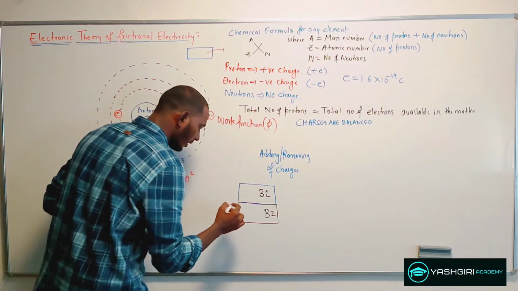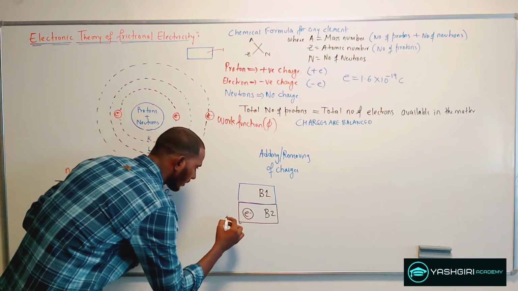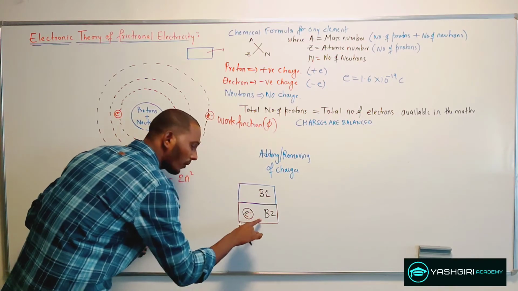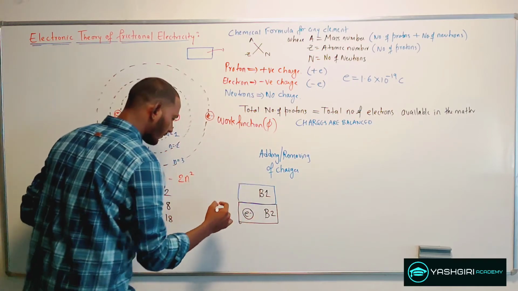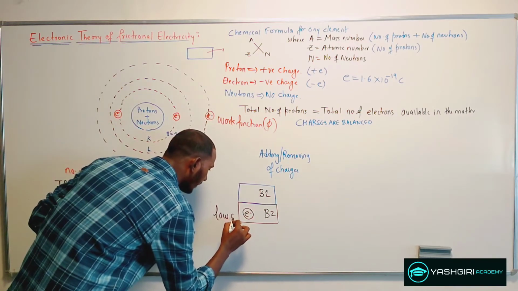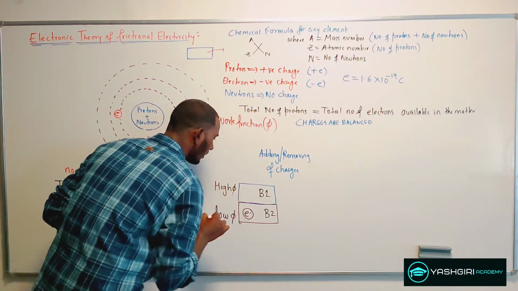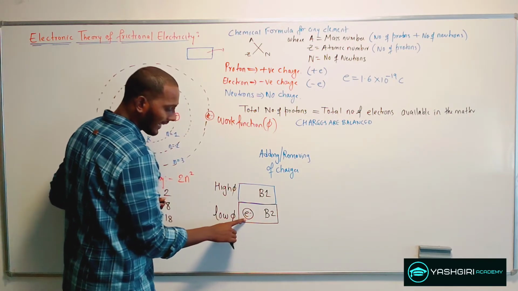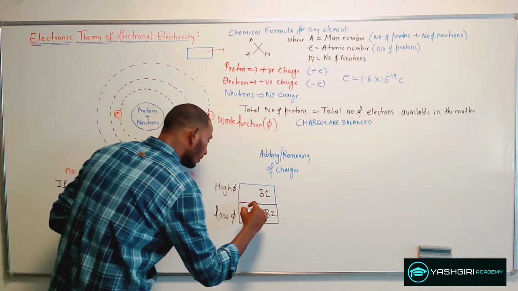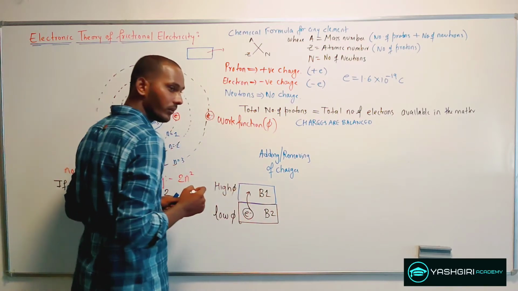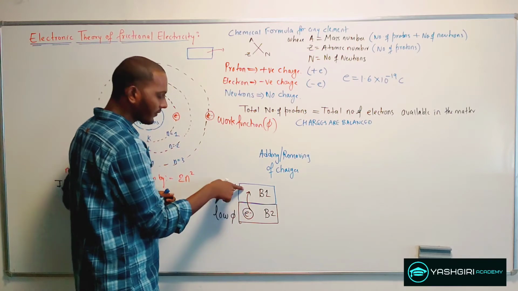Now here the electrons will move depending on the work functions. If suppose one body has a lower phi and the other has a higher phi value, the electrons from the body having a lower phi value will go to the body having a higher phi value. This is how the electrons get transferred.